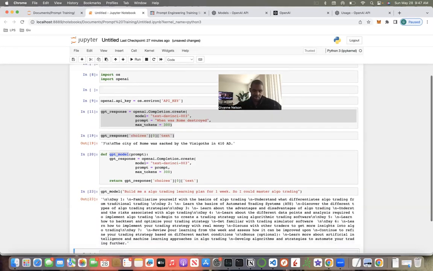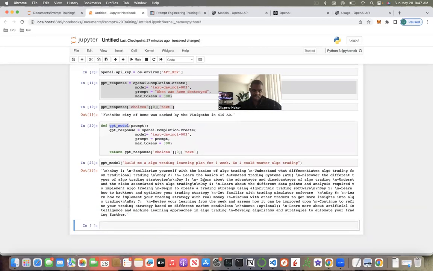All right, see, day one, familiarize yourself with algo trading, learn the advantages and disadvantages of it. So you see what I mean? It's pretty good. I want you guys to play with this from here. I don't want to make this too long because again, a prompt is just clear instruction. You see, these prompts are just clear wording. Get more specific if you want it to do more different things. I just want to show you a simple introduction to it, so you see how it works with a very simple model like this.